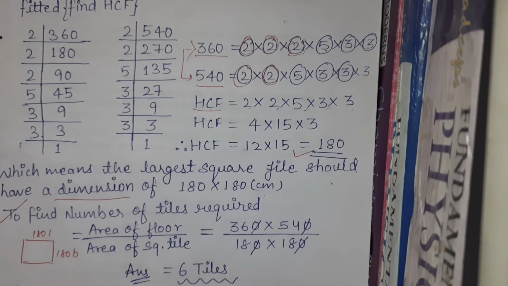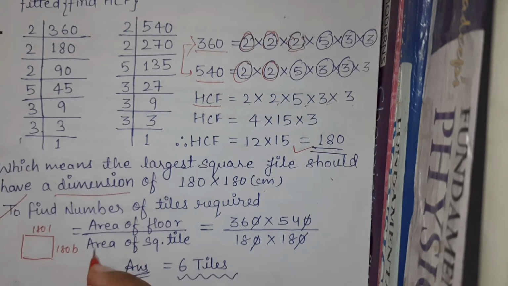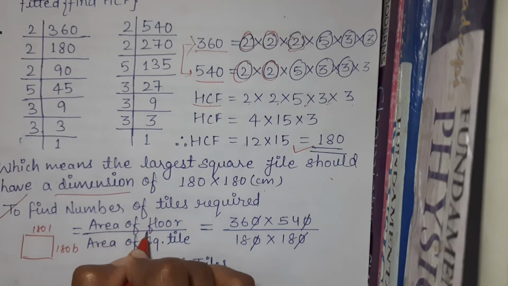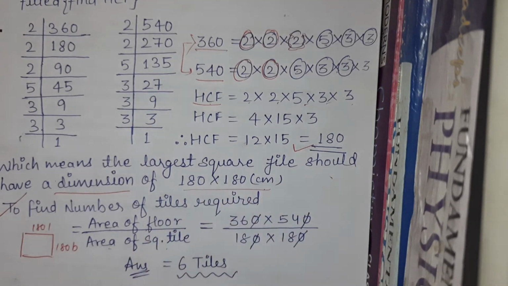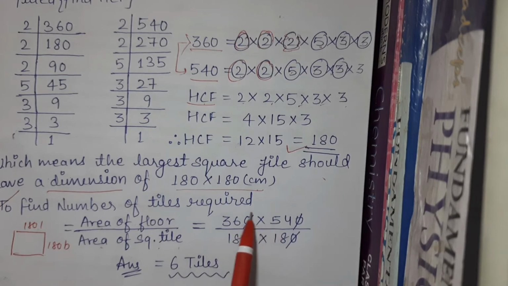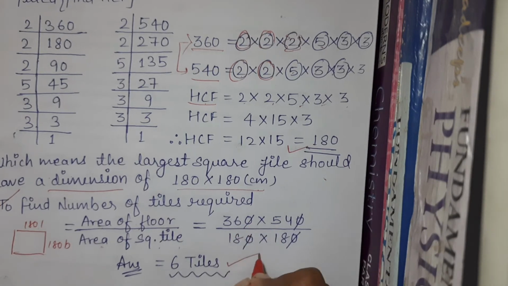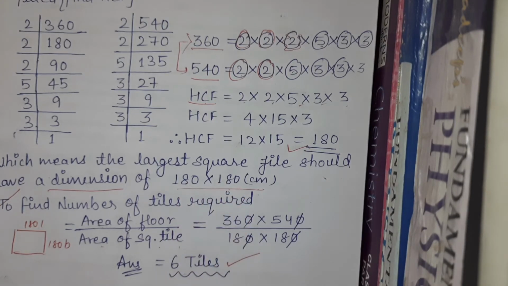So how many tiles do we have to fit into that rectangular room? To find that, we have to divide the area of the floor, which is given to us, by the area of the square tile, which we have found. We will divide both these quantities and we will get the answer 6 tiles. You can divide it easily. So here we are going to put 6 tiles of 180 into 180 dimension to fill the rectangular room.